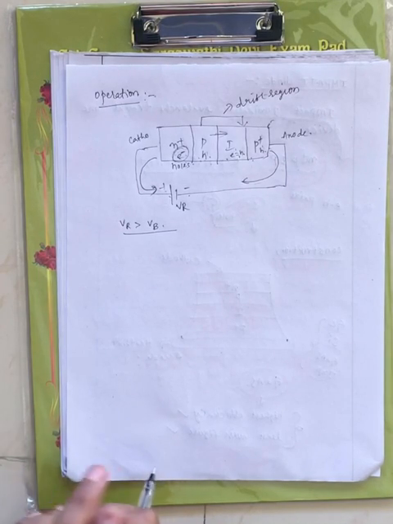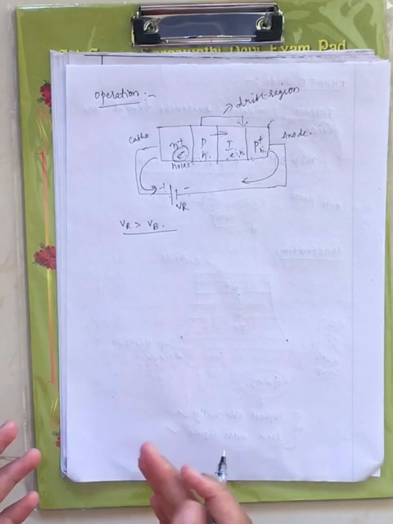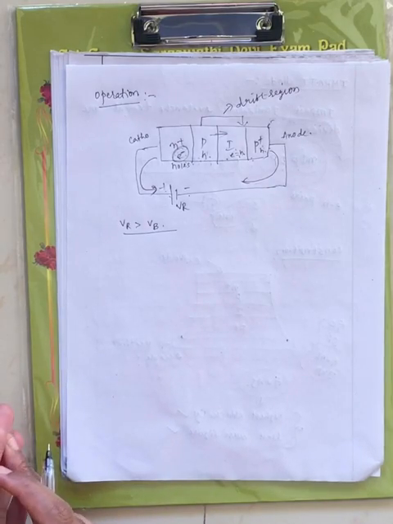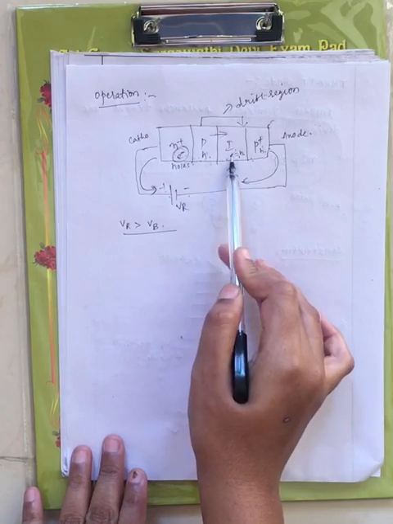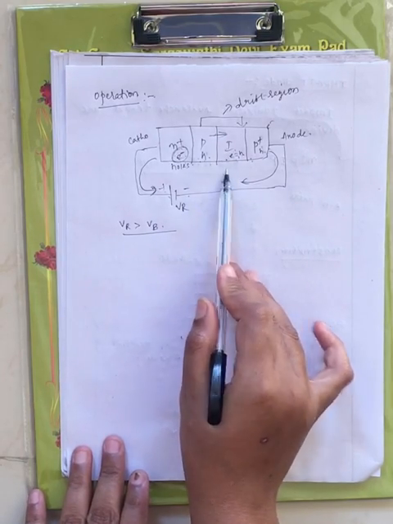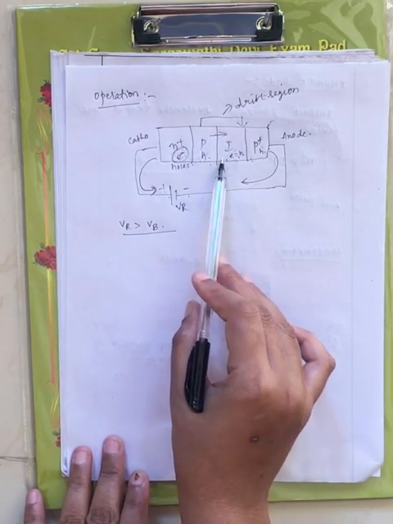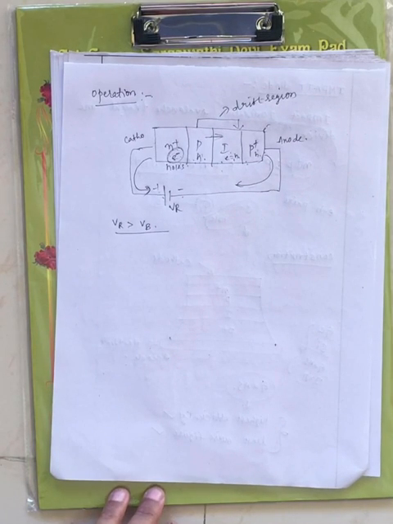Hence the holes are moved towards the I region. As the holes are drifting towards the I region, the region from P to I is nothing but your drift region. That's why it is called the drift region.